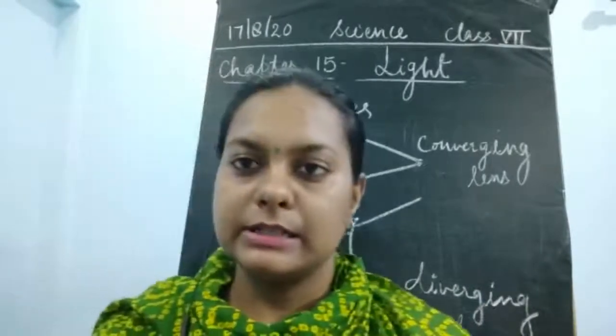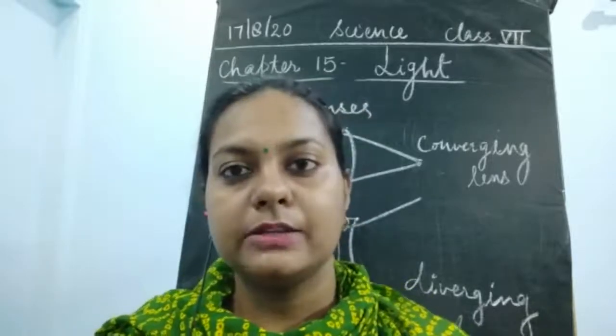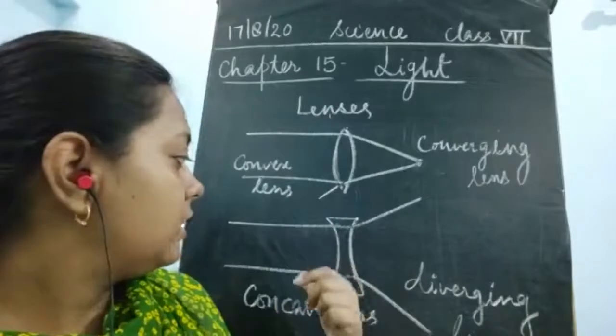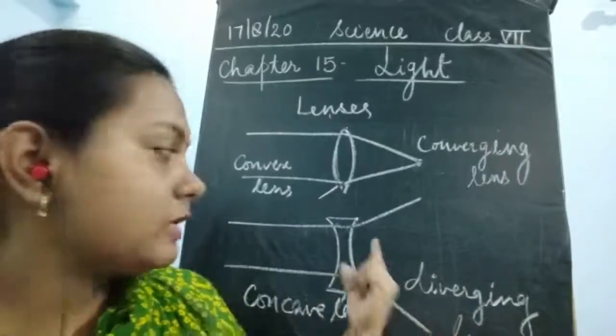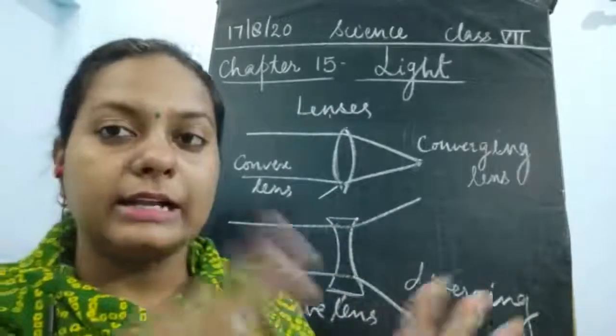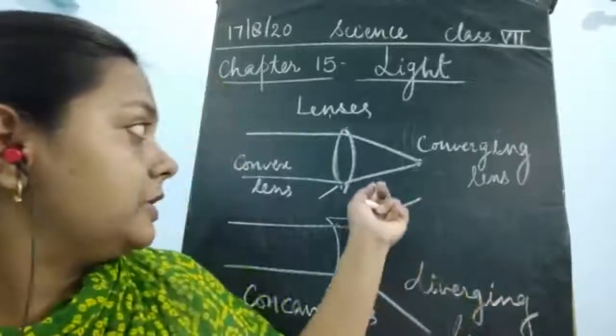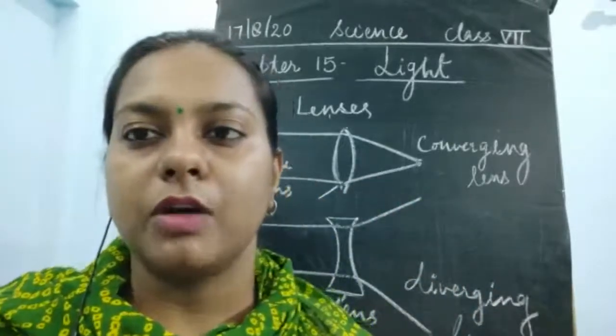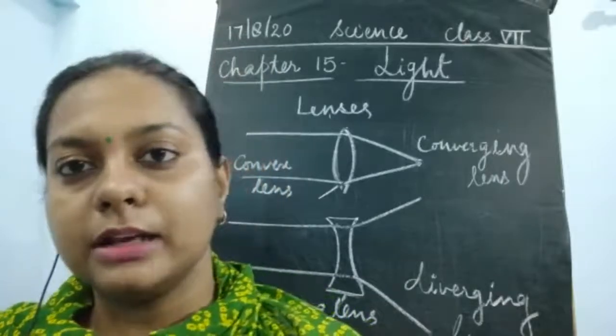Please understand what we mean by concave lens and convex lens. The concave lens is known as a diverging lens because light is getting diverged, light is getting broadened up, whereas in the converging lens, light is getting concentrated.